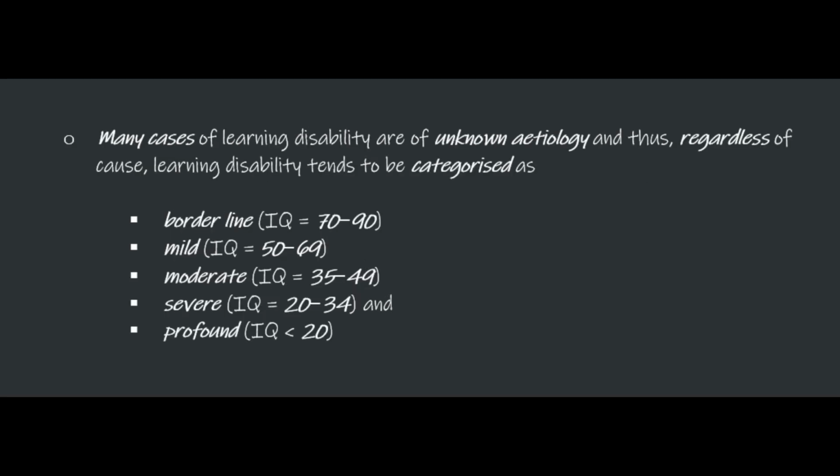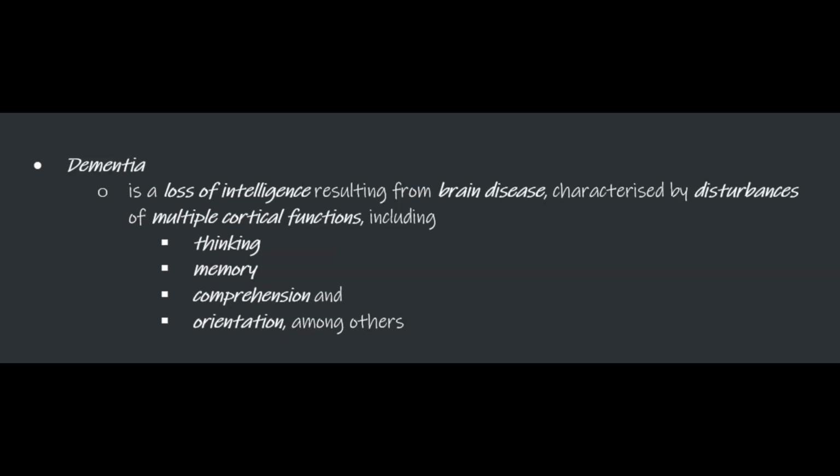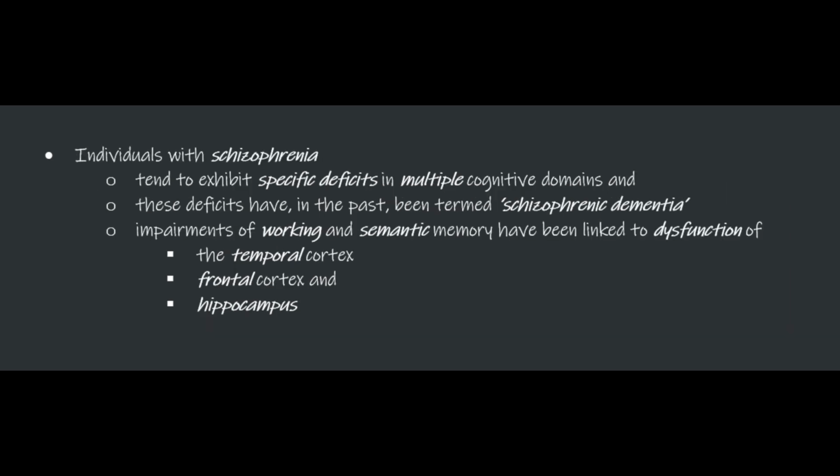Many cases of learning disability are of unknown etiology, and thus, regardless of the cause, they are categorized as borderline, mild, moderate, severe, and profound. Dementia is a loss of intelligence resulting from brain disease, characterized by disturbance in multiple cortical functions, including thinking, memory, comprehension, orientation, among others. Individuals with schizophrenia tend to exhibit specific deficits in multiple cognitive domains, and these deficits have in the past been termed schizophrenic dementia.